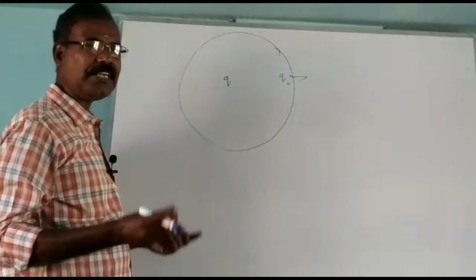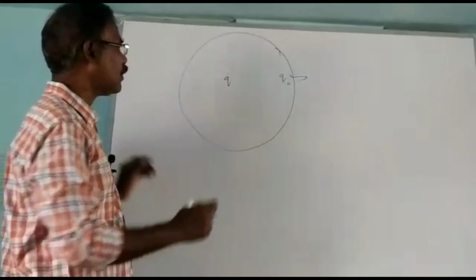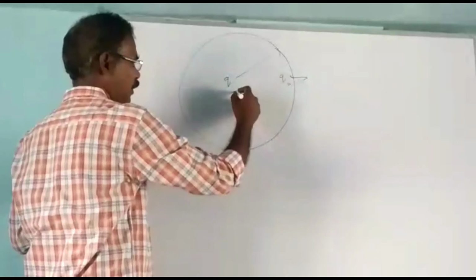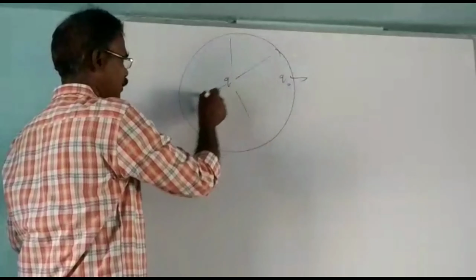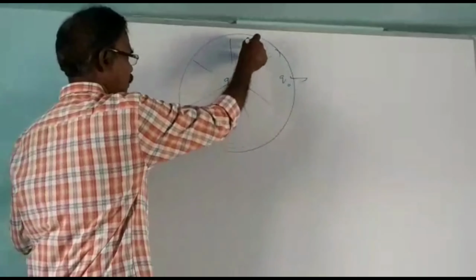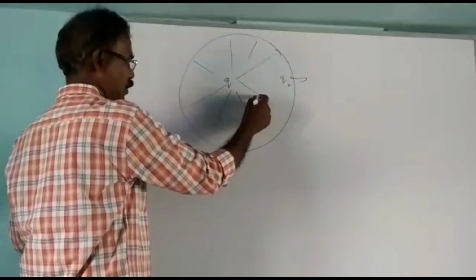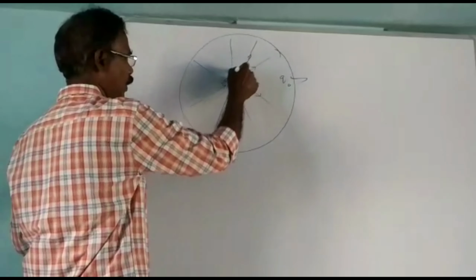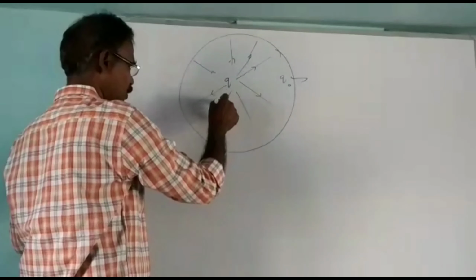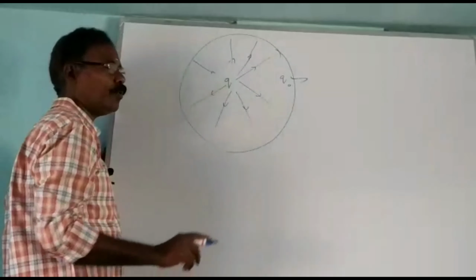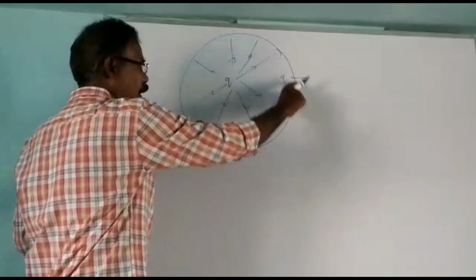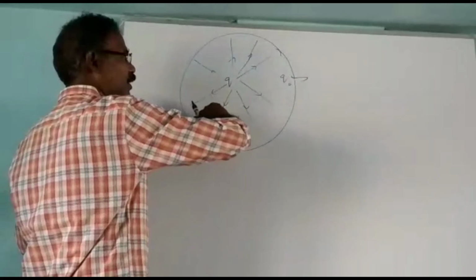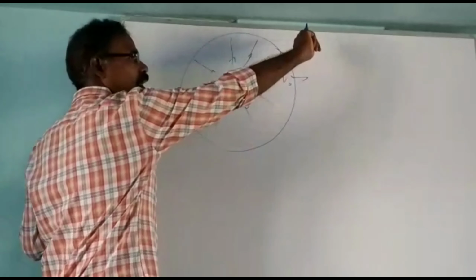By seeing that picture, suppose you draw the electric field lines like this, this is the electric field lines. If you put the arrow like this, from this picture you can know the electric field is acting up to this distance, and the electric field is acting in this direction.